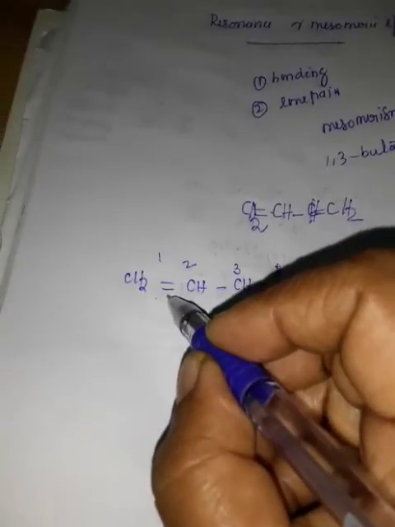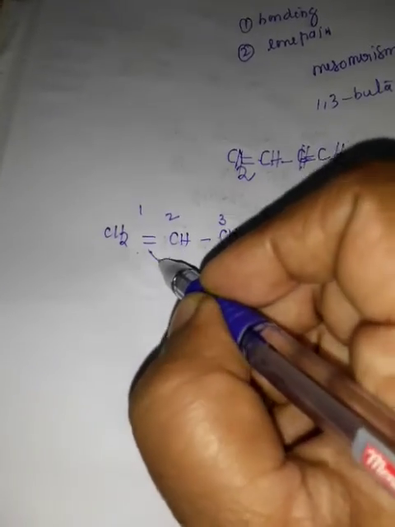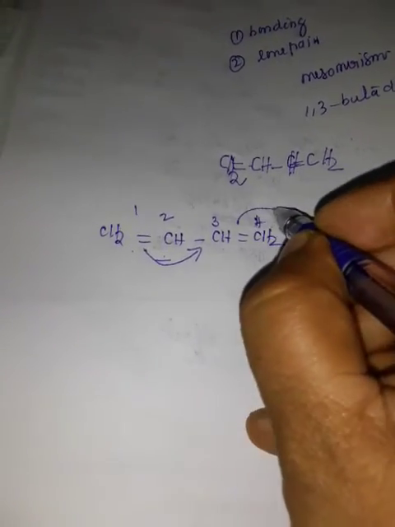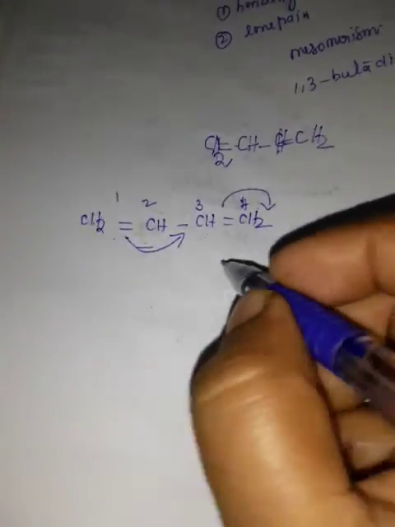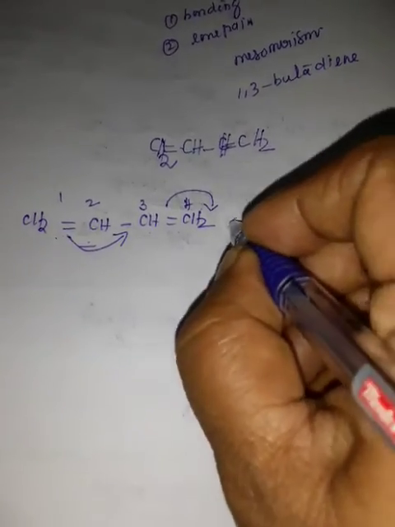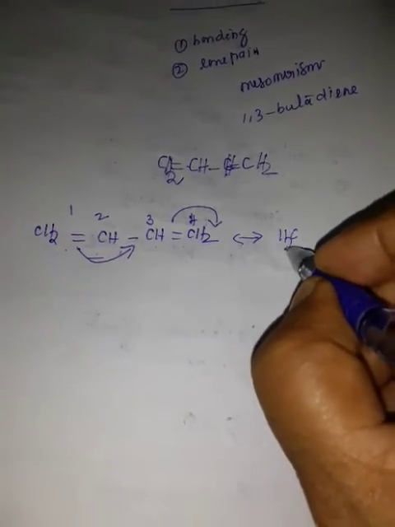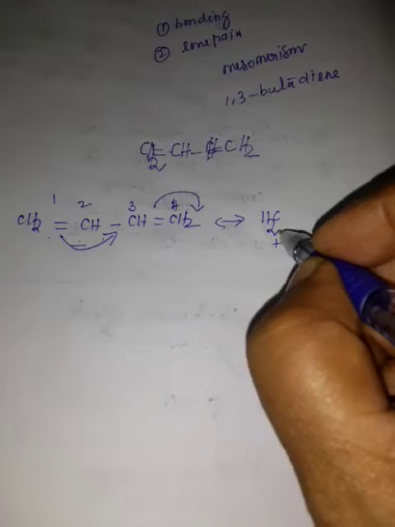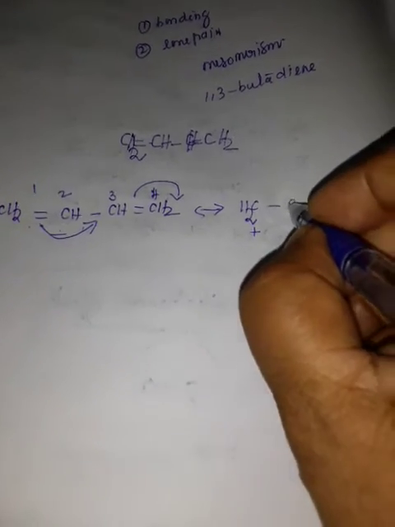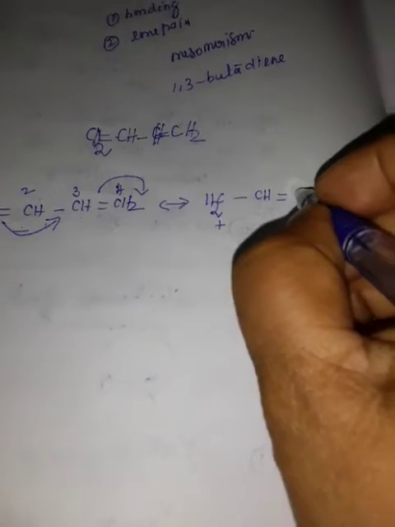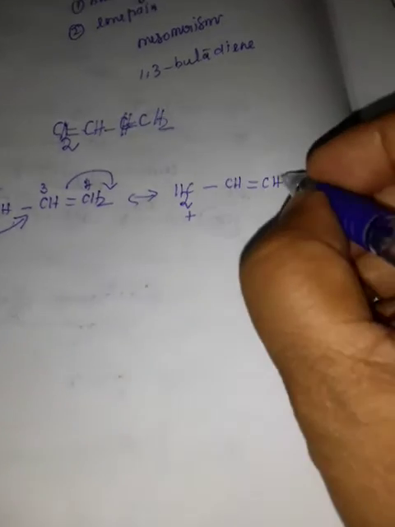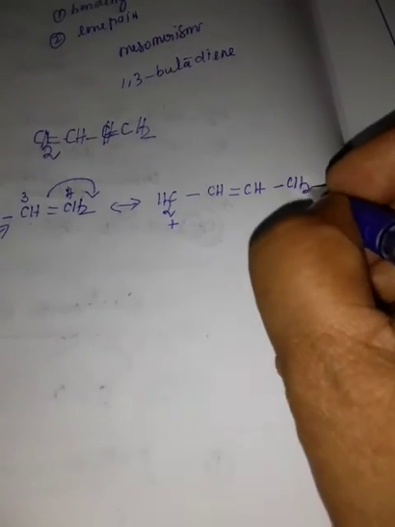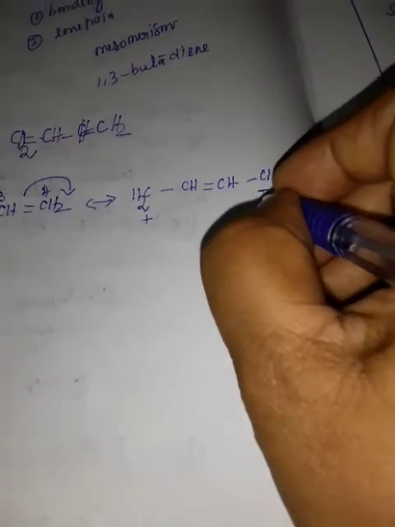So what happens now? If this bond shifts, it moves out, moves towards the carbon. Resonance is shown by a double-headed arrow. So this bond is shifting. CH2 gets a positive sign because it is electron deficient. Single bond CH, here a double bond, once more CH. This bond shifted, the bond pair becomes a lone pair. So single bond CH2 minus, that is, the lone pair comes out.